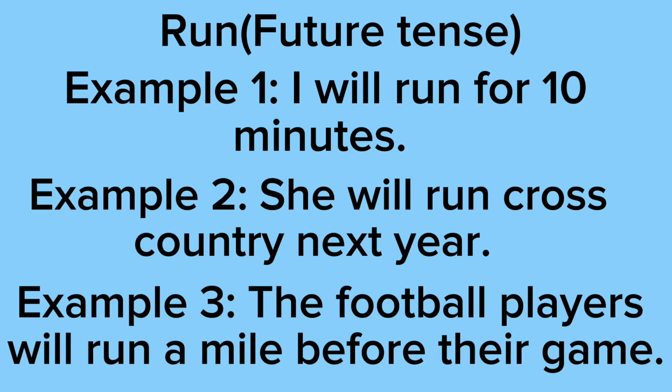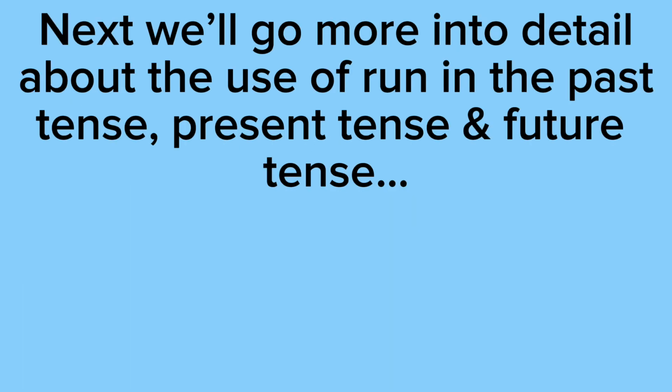Example 3 says the football players will run a mile before their game. As you can see, this sentence is talking about running that the football players will be doing in the future before their game. Next, we'll go more into detail about the use of run in the past tense, present tense, and future tense.